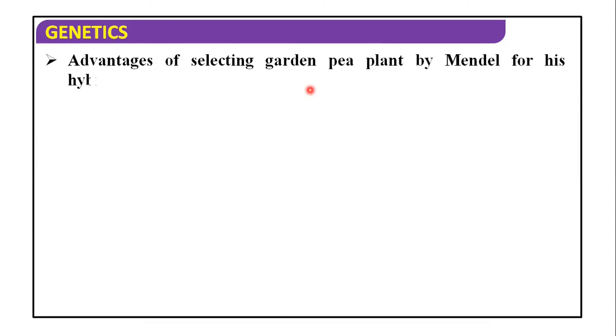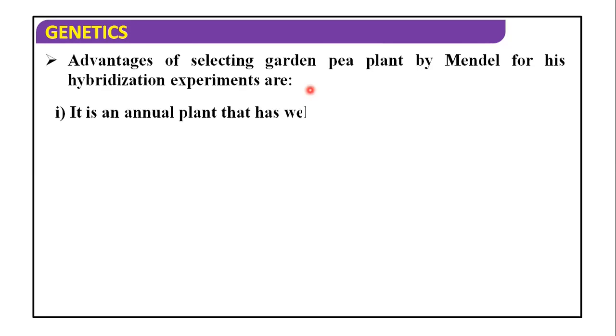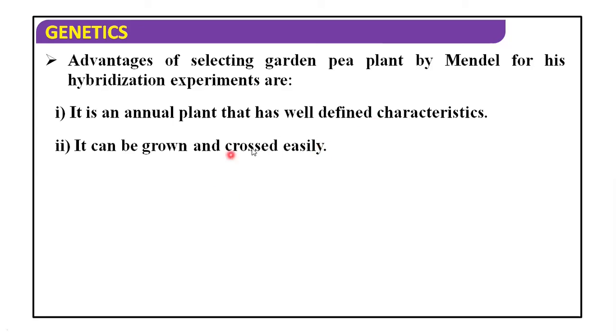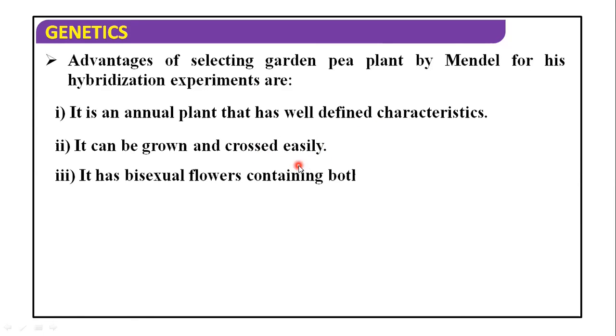Now, the advantages of selecting the garden pea plant by Mendel for his hybridization experiments. Why did Mendel choose the pea plant? It is an annual plant with well-defined characteristics. It can be grown and crossed easily. It has bisexual flowers, containing both male and female parts.